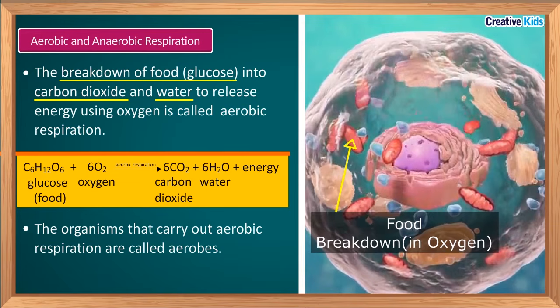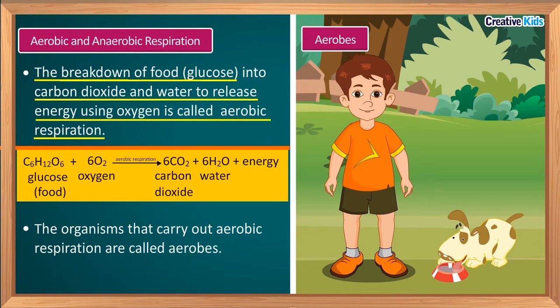So here C6H12O6 is glucose. When this glucose reacts with O2, which is oxygen, CO2, that is carbon dioxide, and H2O, that is water, are formed and energy is released. In most of the living organisms, aerobic respiration takes place. Means in most of the living organisms, respiration takes place in the presence of oxygen. And what do we call these organisms? We call these organisms aerobes. So the organisms that carry out aerobic respiration are called aerobes.